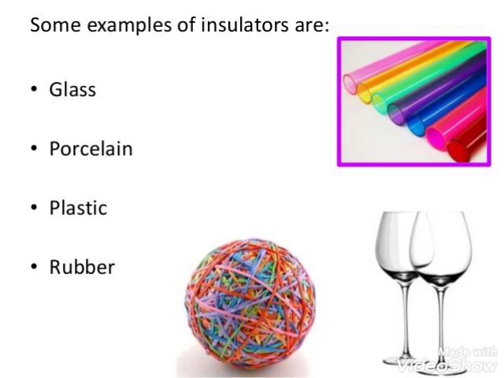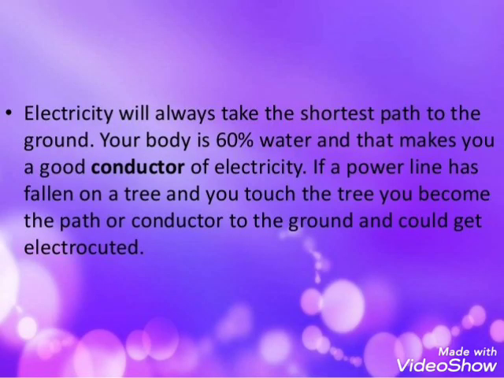For example, the objects which do not allow electric current to pass through them are called insulators, like glass, porcelain, plastic, rubber. All these are examples of insulators, and electricity doesn't pass through them. So they are helpful for us, they will not give any electric shock.